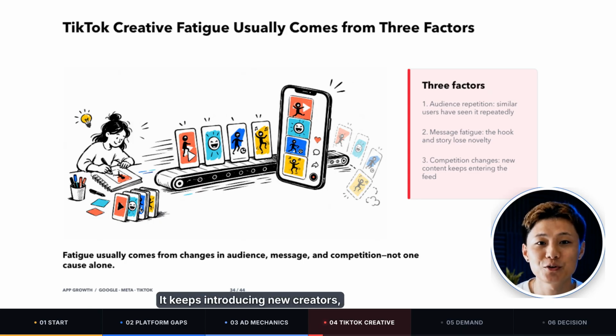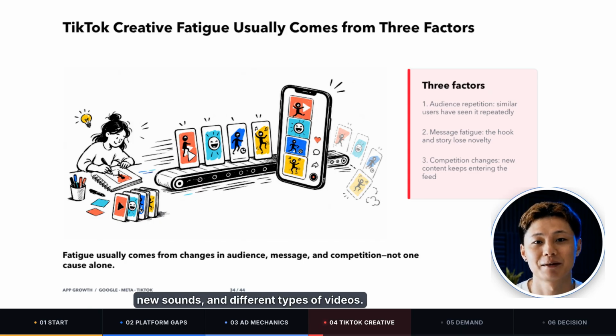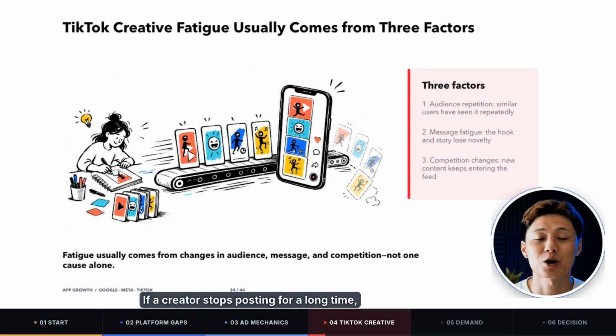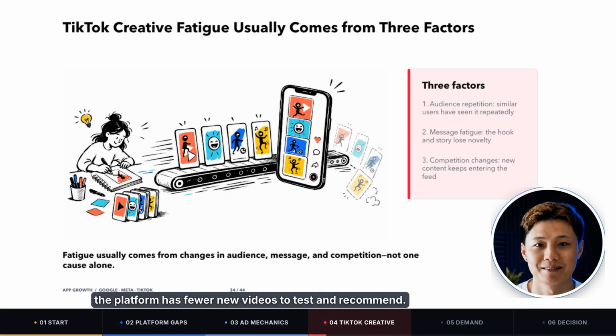It keeps introducing new creators, new sounds, and different types of videos. The platform wants users to feel that every time they open the app or refresh the feed, they will see something different. That recommendation system also encourages creators to keep publishing. If a creator stops posting for a long time, the platform has fewer new videos to test and recommend. On the other hand, TikTok can keep the feed fresh only when a large number of creators keep producing new content. Ads appear in that same stream.